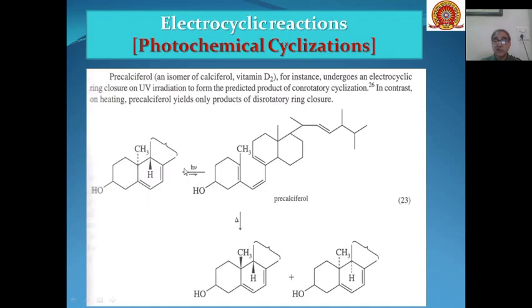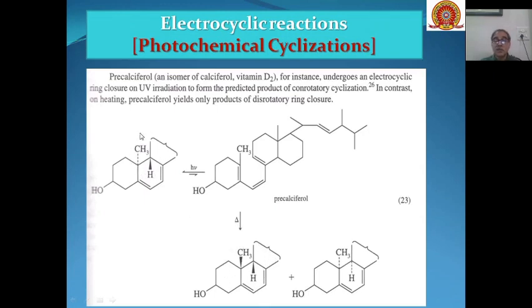So photochemically, this precalciferol will change into this product, cyclohexadiene. But when the reaction is done thermally, then you will get this cis product. Here you are getting the trans product.